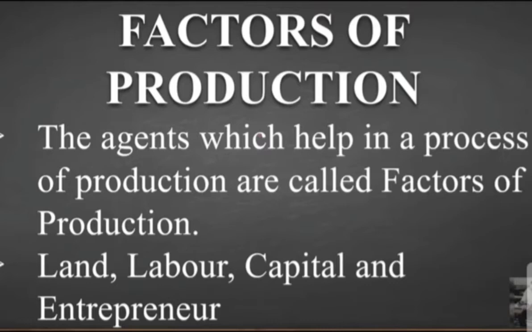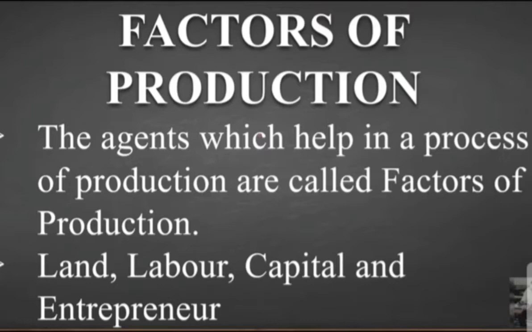So from the raw materials and resources we make the finished product, which satisfies the desires and wants of humans indirectly. That can be termed production.